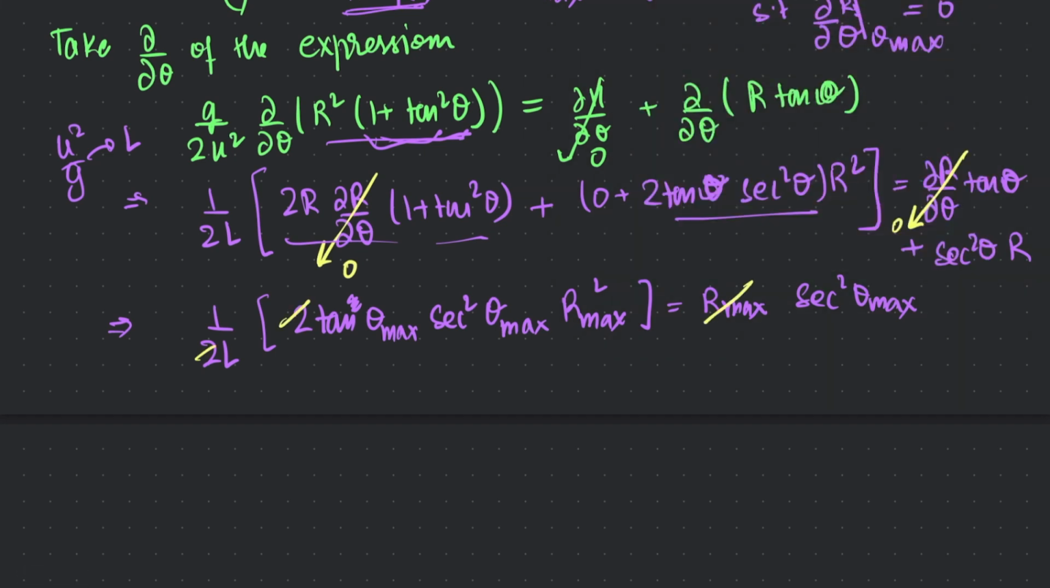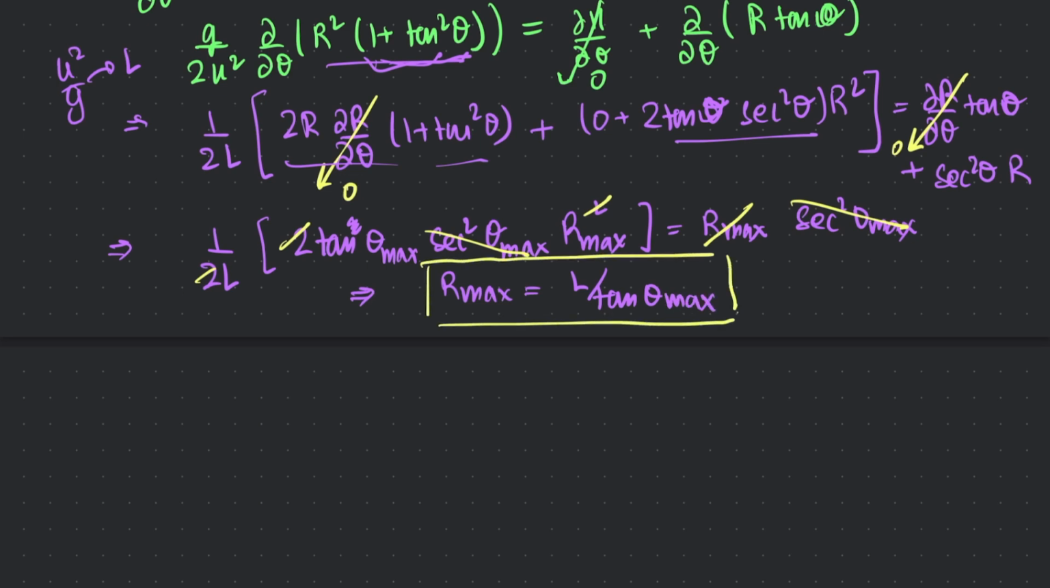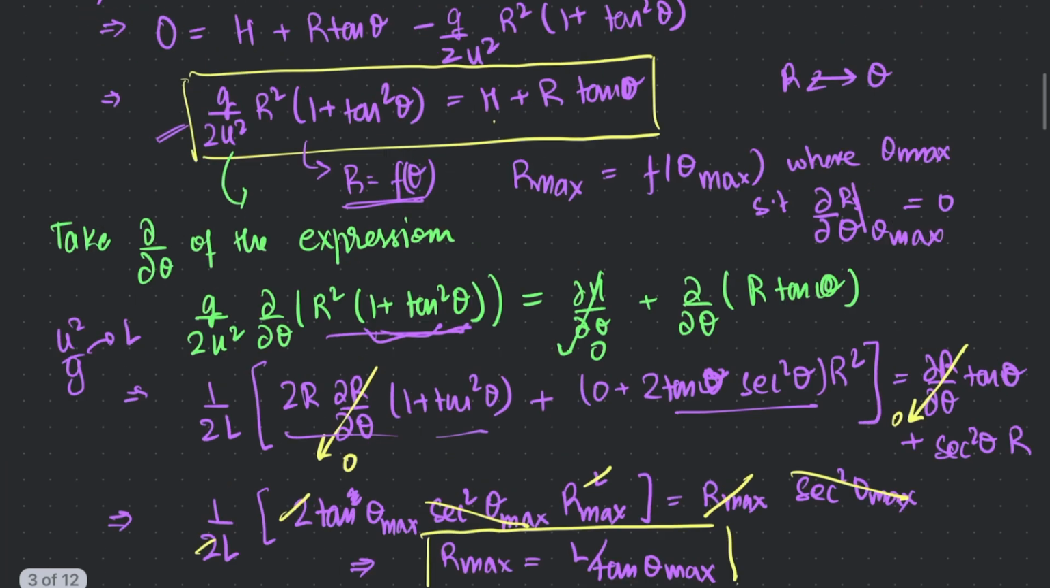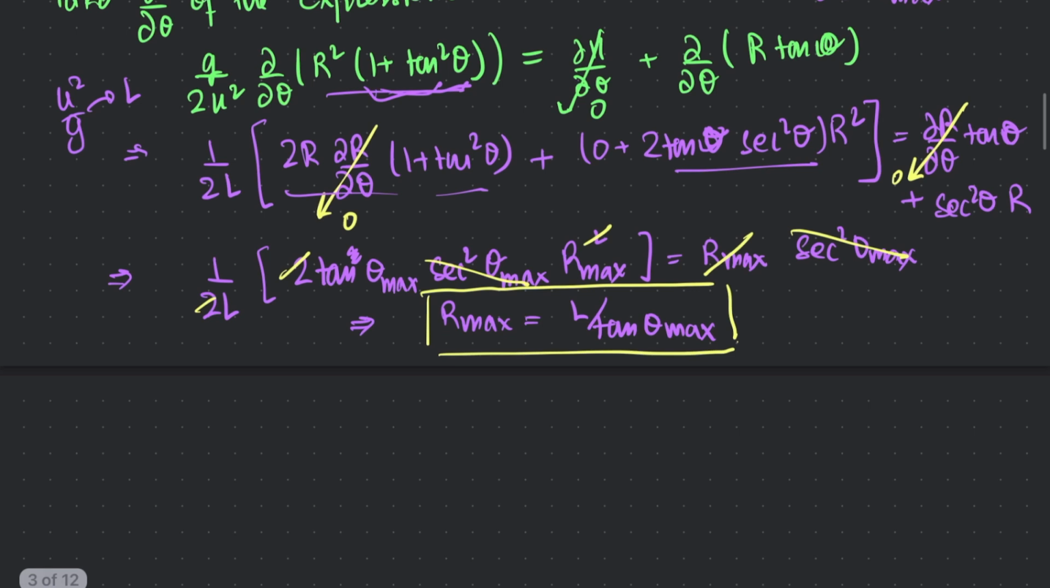We have r, and that takes away 1 power of r here. Secant square gets cancelled out as well. So we're left with a really clean equation, which goes as follows: r max equals L divided by tangent of theta max. So this is the special property of that point, theta max comma r max, at the very end here. If this were the maximum range, then the range is related to u and g, which is L, and theta max in this form.